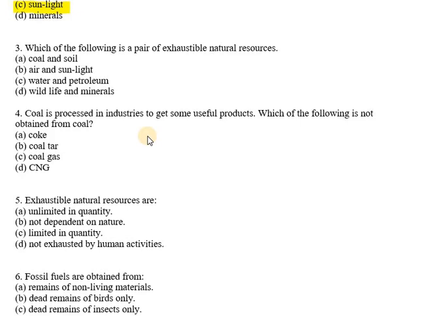Moving on to question number 3, it says which of the following is a pair of exhaustible natural resources? Pair. In this we have coal and soil, we have air and sunlight. Air and sunlight is inexhaustible. Water and petroleum is inexhaustible. Then we have wildlife and minerals. So wildlife and minerals would be considered as exhaustible natural resources. Why? Because if they are used in excess quantity, they can be exhausted if we don't take proper care of them or we don't use them wisely.